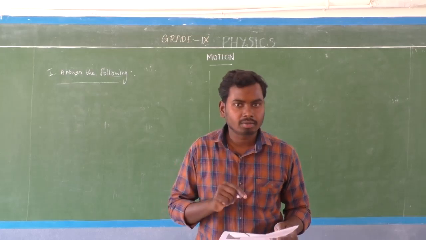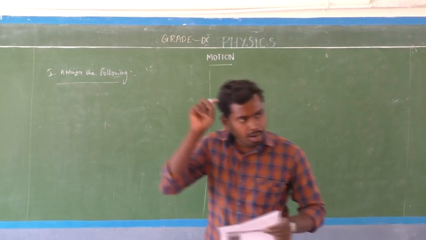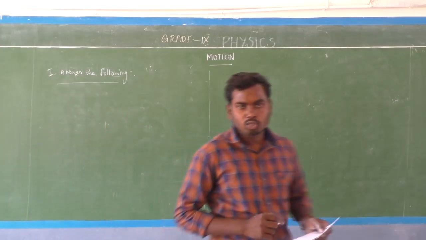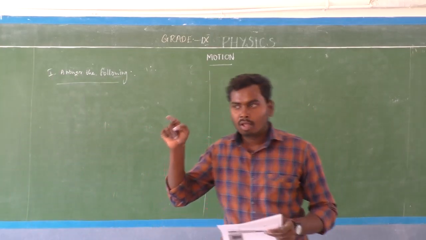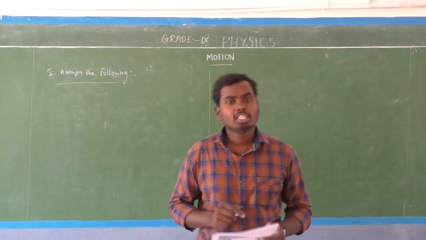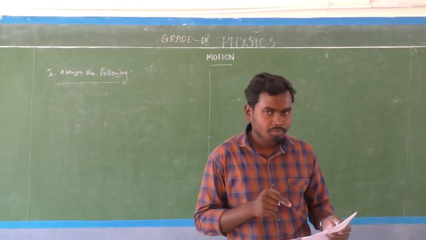Under what condition? Whenever an object moves along a straight line, the magnitude of the distance will be equal to the magnitude of the displacement.